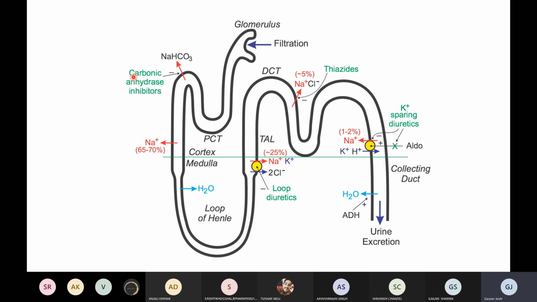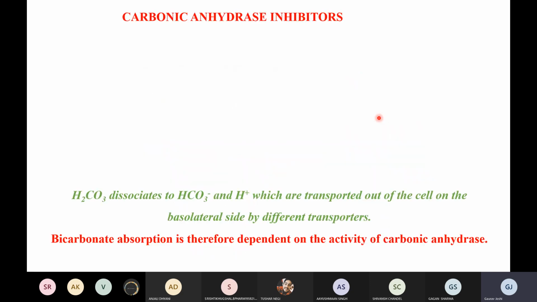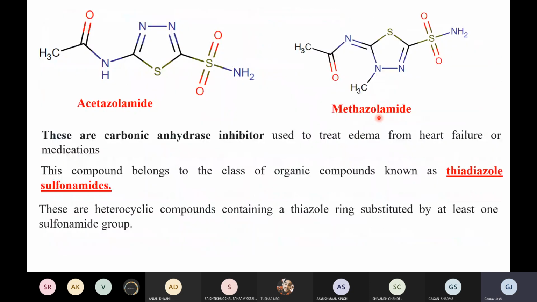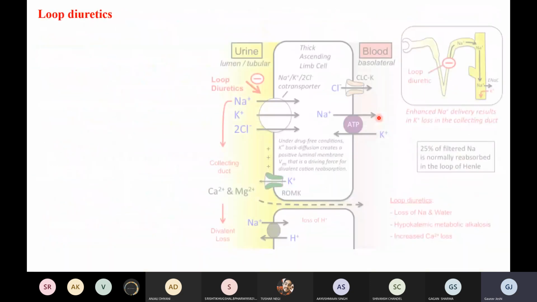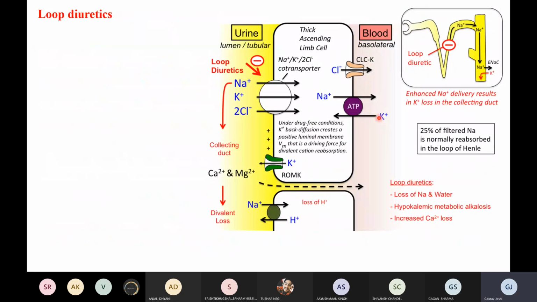Now today we are going to discuss the loop diuretics, potassium sparing diuretics, and I will also discuss some of the osmotic diuretics. So I'll go directly to the loop diuretics today.